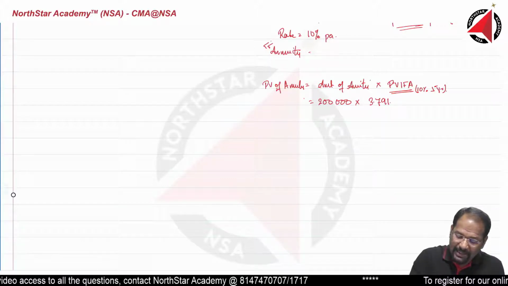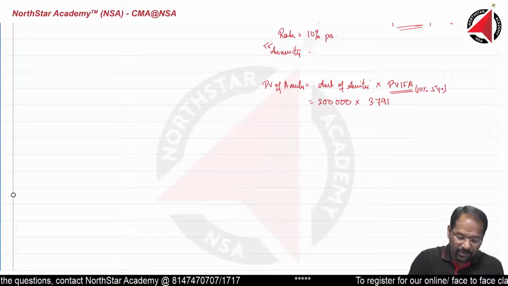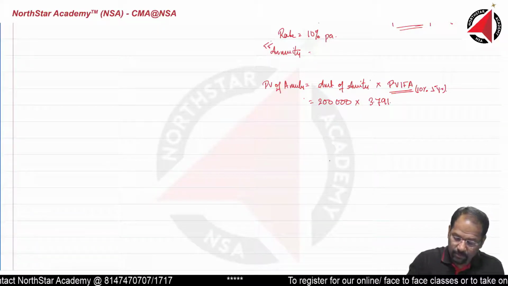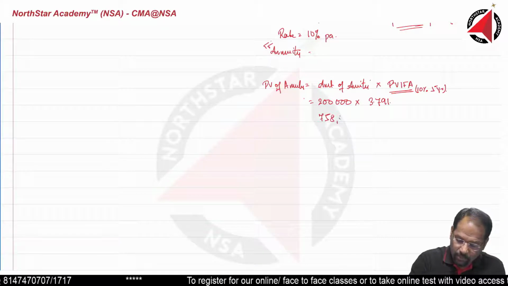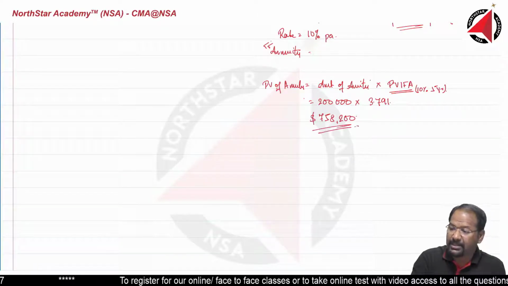So understand the steps. 2 lakh multiplied by 3.791, you are getting how much? 758,200. This is the amount of money that you are getting.